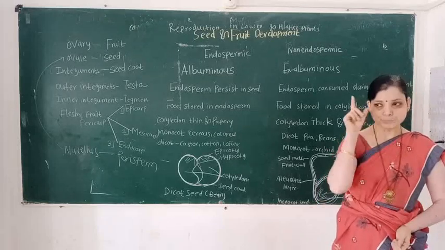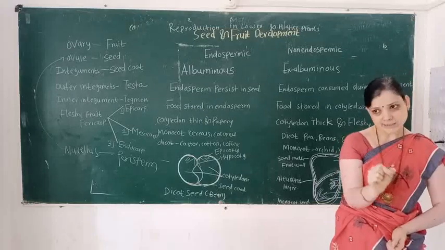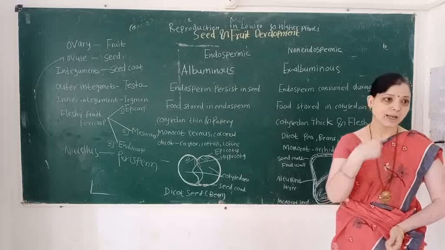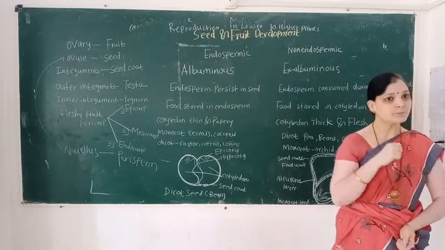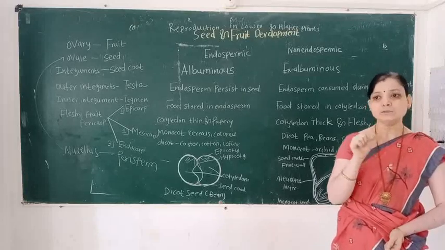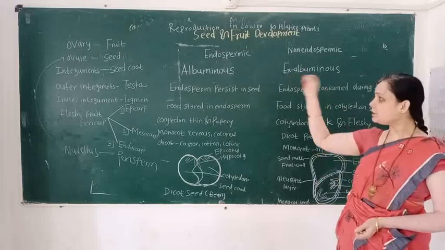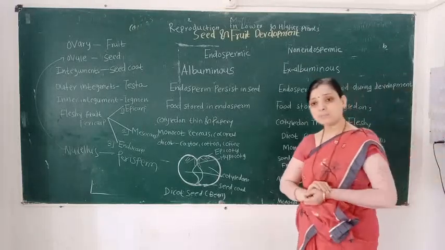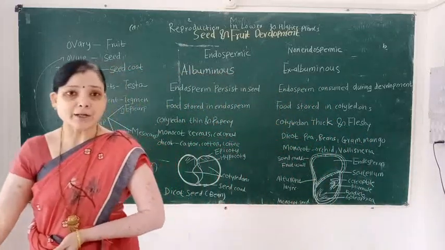Here, the first point to remember: endospermic seeds are called albuminous seeds and non-endospermic seeds are called ex-albuminous seeds. What is the meaning of endospermic seed?